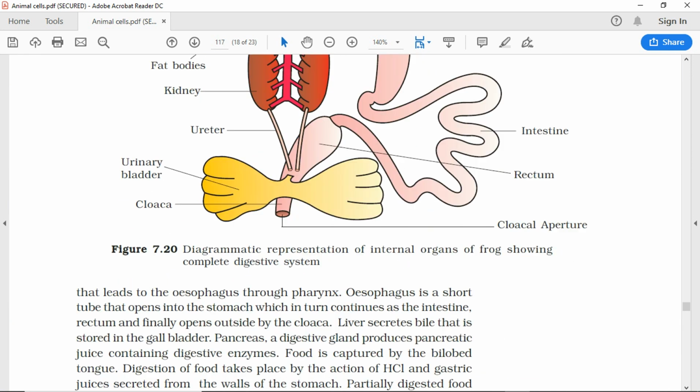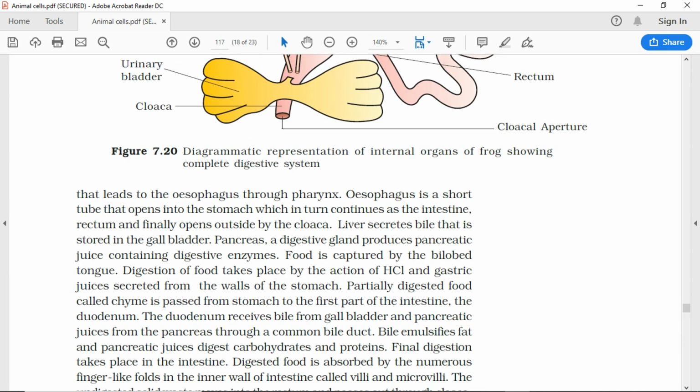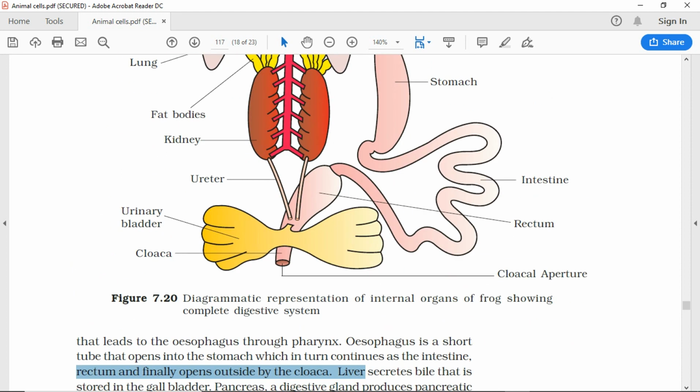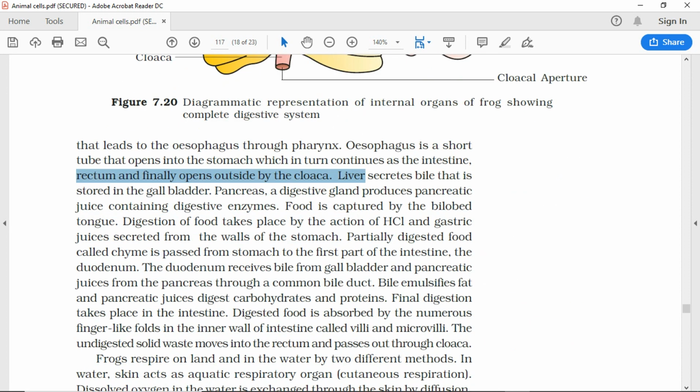That leads to the esophagus through pharynx. Esophagus is a short tube that opens into the stomach which in turn continues as the intestine, rectum and finally opens outside by the cloaca. Liver secretes bile that is stored in the gallbladder. Pancreas, a digestive gland, produces pancreatic juice containing digestive enzymes. Food is captured by the bilobed tongue.